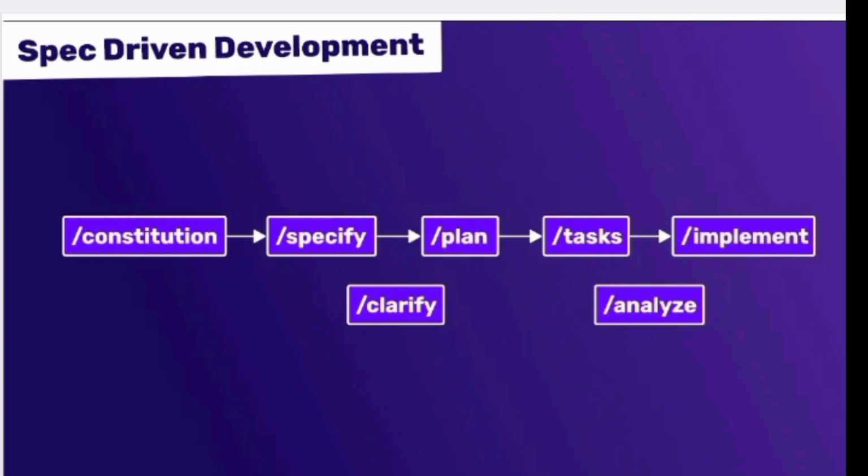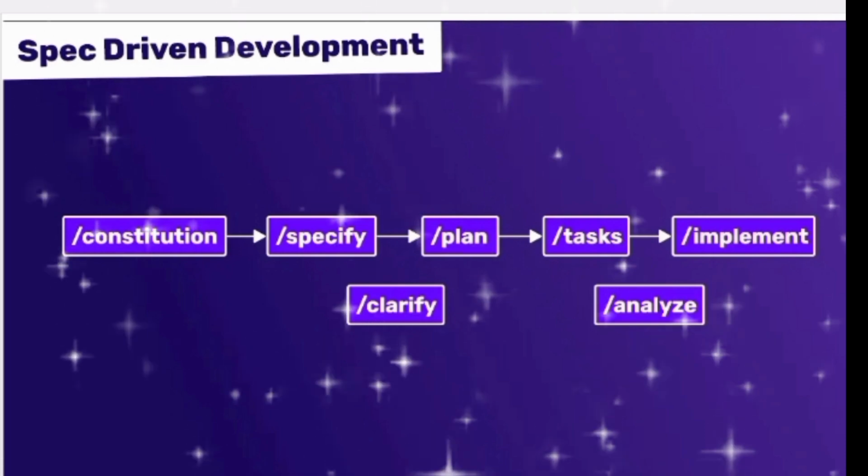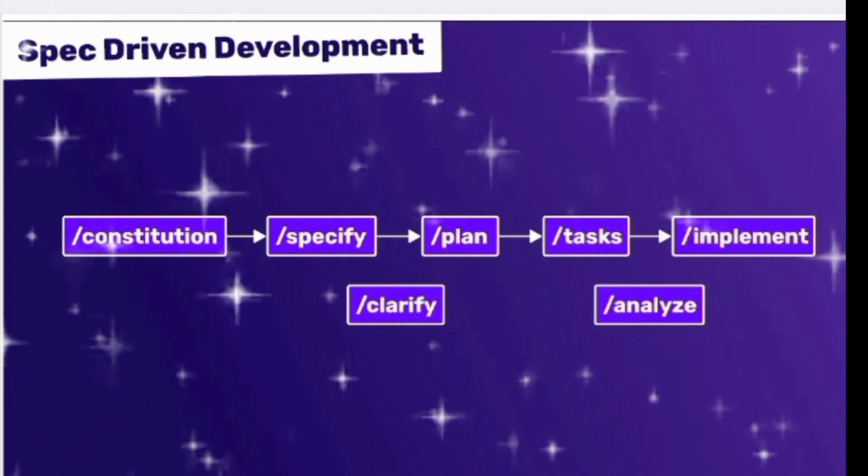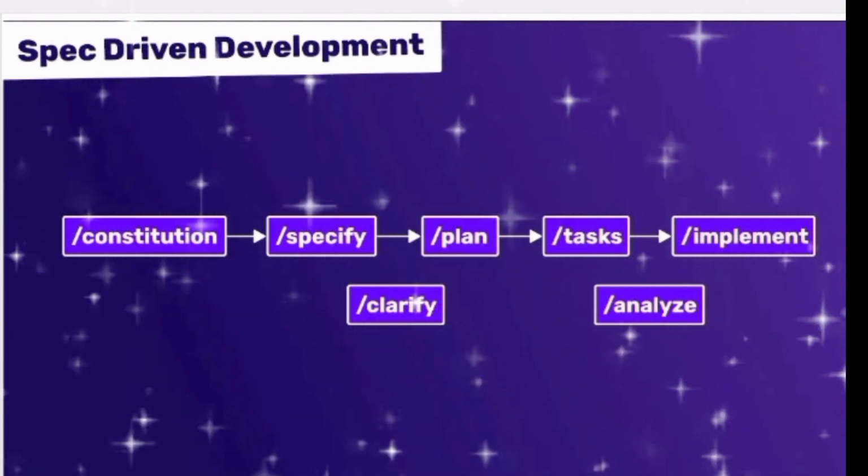Spec-Driven Development includes these commands. The first one is constitution, then specify, then plan, task, implement, analyze and clarify. These 2 steps are optional. MCP tools consume 14,000 to 18,000 plus tokens for every tool definition loaded, while skills plus scripts consume only 100 tokens.